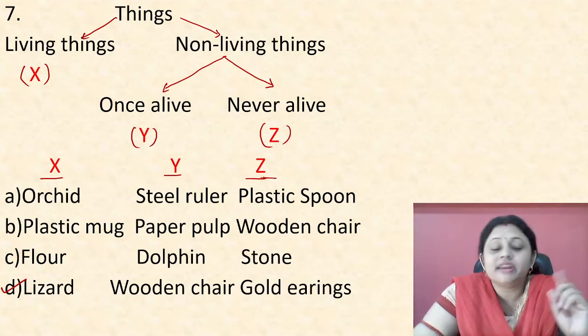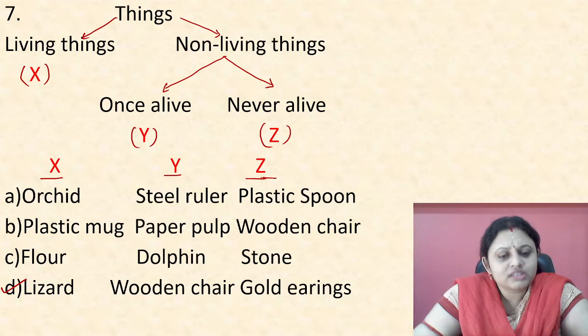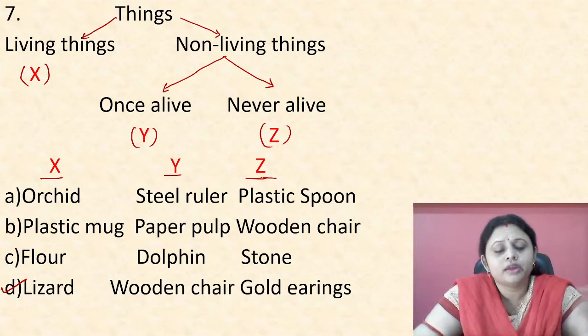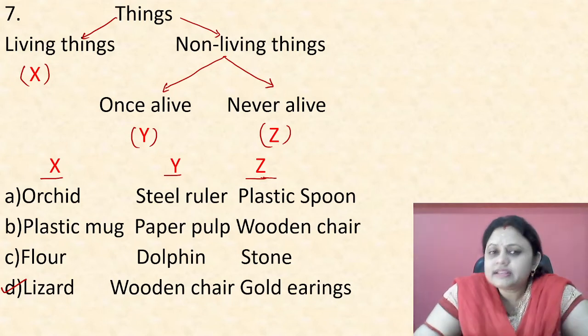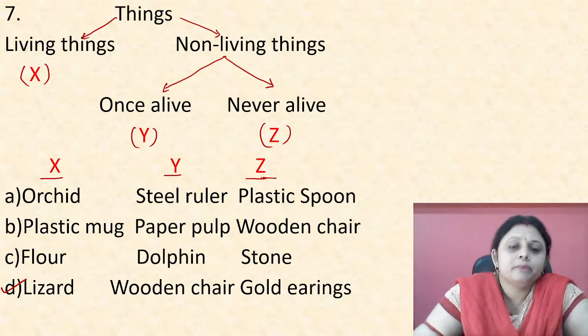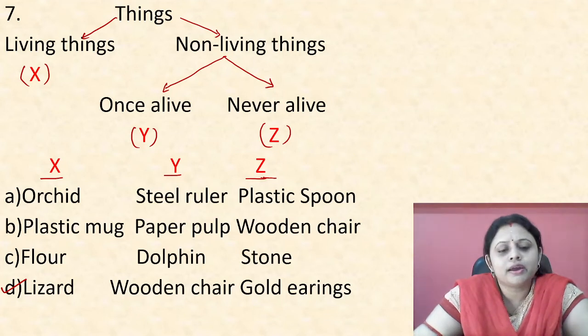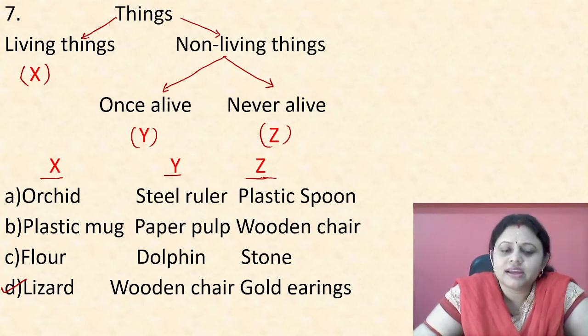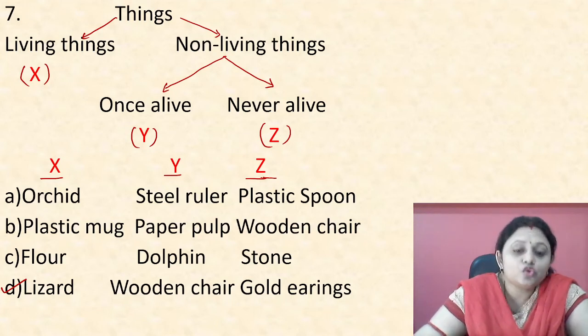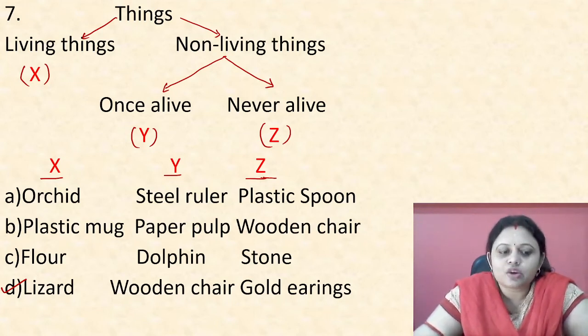Once alive means when we got the wooden chair from wood, which is obtained from our plant. When it was in the form of a plant, it was alive, but now it is a wooden chair. So in this form it is not alive, but it was once alive. That's why we have kept it under Y. Next, gold earrings. It is a non-living thing and it is never alive, so we have kept it in option Z, in group Z.